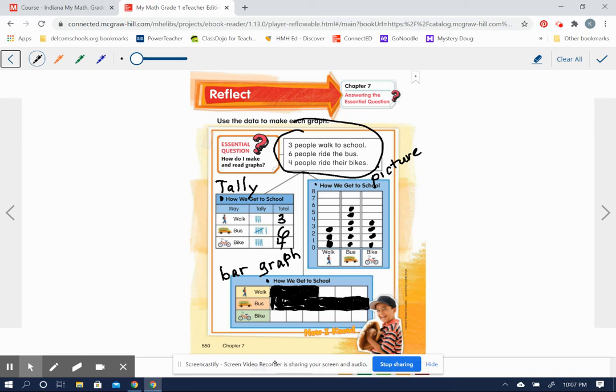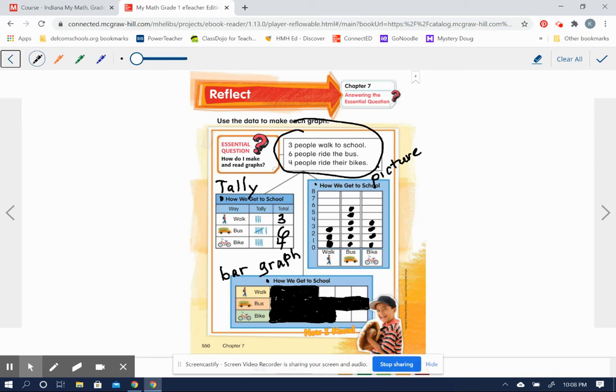And almost done. Just want to fill in some more white spaces. And the number then of people that ride their bike is 4. 1, 2, 3, 4. I can't decide which is faster to color, back and forth or up and down. Be careful at the edge. Yeah, so that we want it to look like a bar.